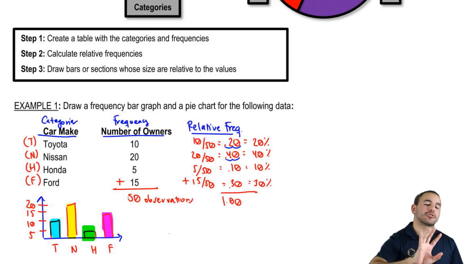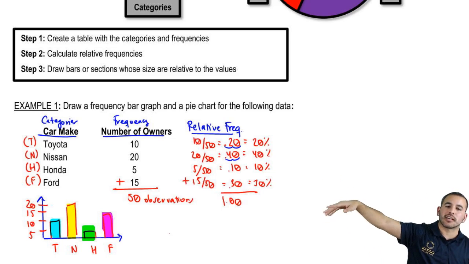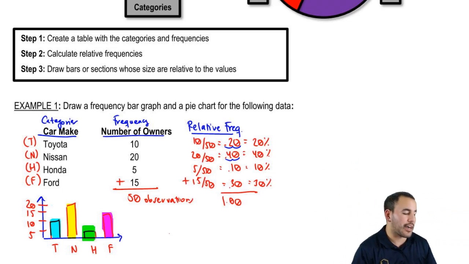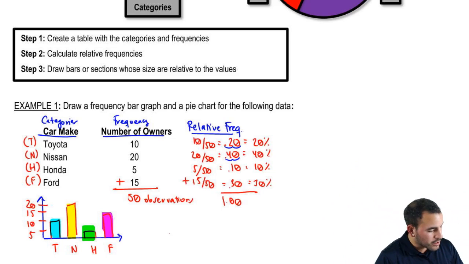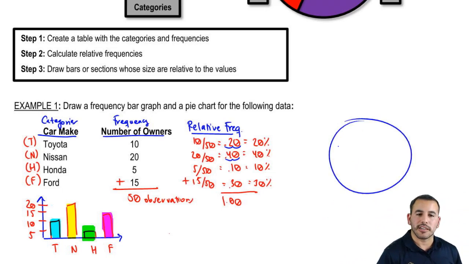Let's go ahead and now translate that information. So we did frequencies. Now let's do relative frequencies to get our pie graph. So let's draw a circle. Do your best. It's very decent, not bad. So we have 20%, 40%, 10%, and 30%. 30% is about a third, and it doesn't have to be exact, right? We're not computers. We're not graphing calculators. We're here to just sketch so that we understand what our graph is supposed to represent, what it looks like, and what the relative sizes should be, right?